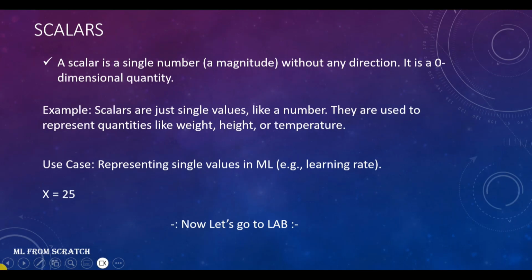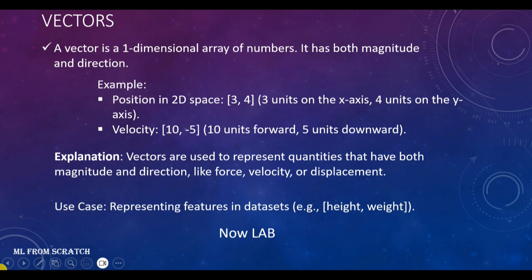All right, guys. So now I understand that you have a clear understanding of scalars. Now let's move to the vector. Basically, this is the second operation in linear algebra, and a vector is a one-dimensional array of numbers, and it has both magnitude and direction. So let's understand it like that.